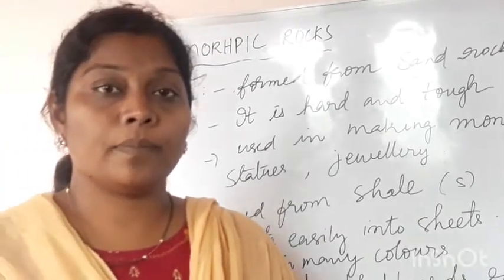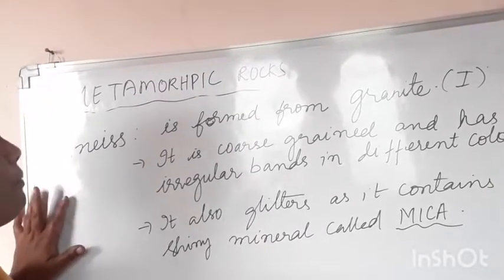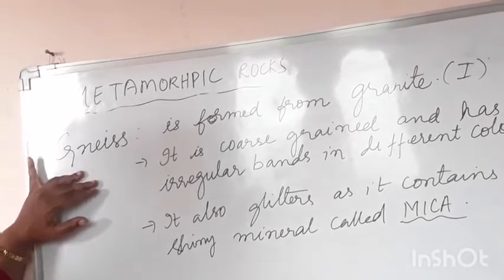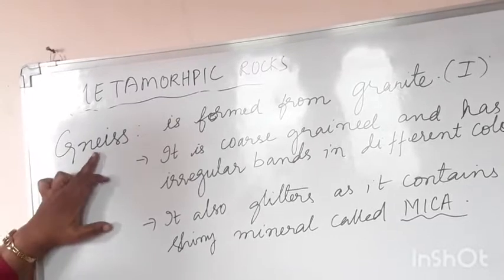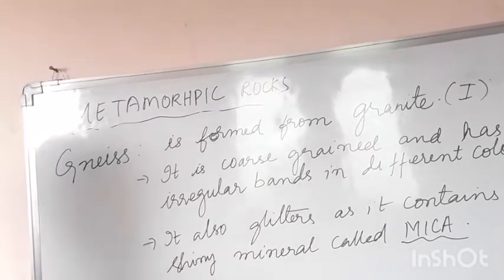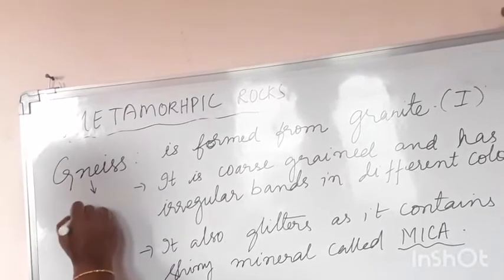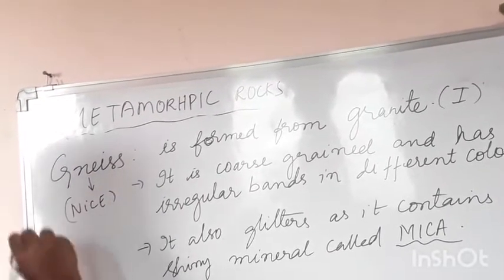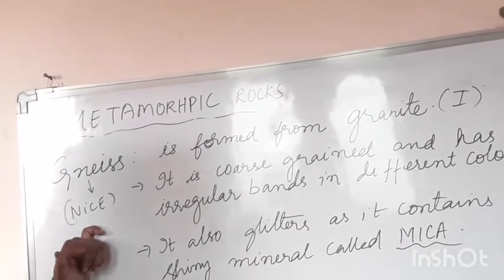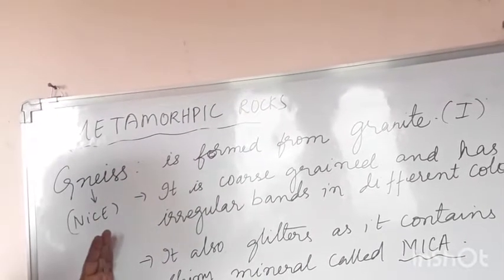Okay. So the next kind of metamorphic rock that we can see is gneiss. G-N-E-I-S-S. Gneiss. You have to pronounce this as nice, gneiss. So from where does it is obtained?